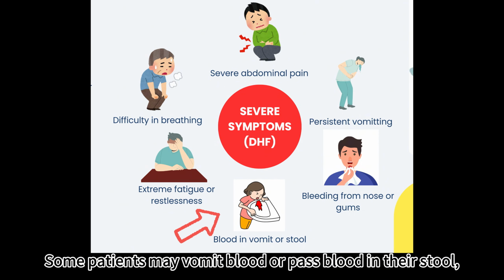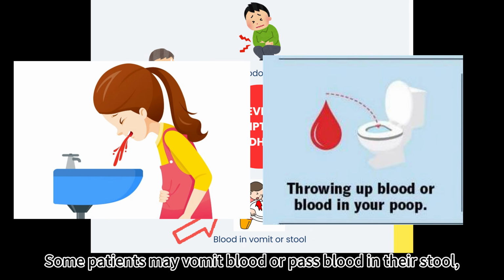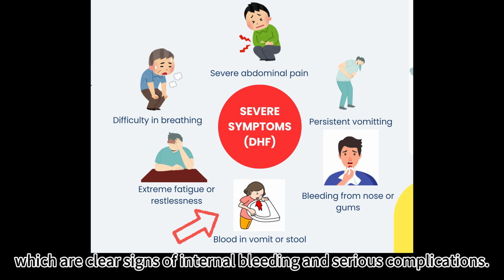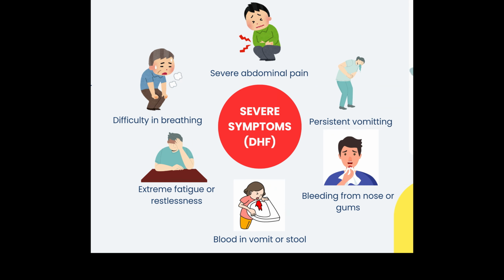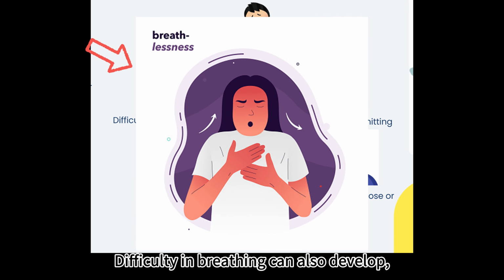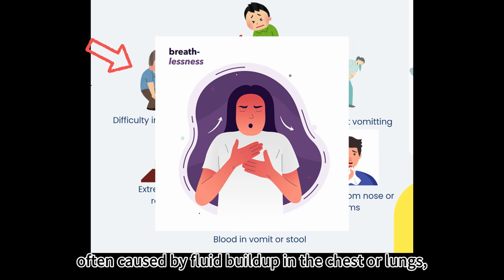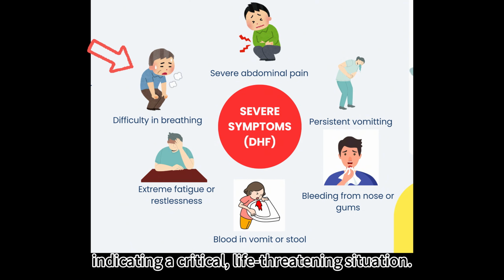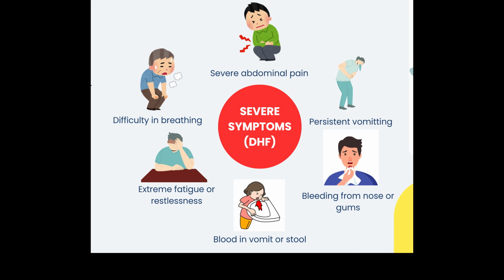Some patients may vomit blood or pass blood in their stool, which are clear signs of internal bleeding and serious complications. In addition, extreme fatigue or restlessness may occur. Difficulty in breathing can also develop, often caused by fluid buildup in the chest or lungs, indicating a critical, life-threatening situation.